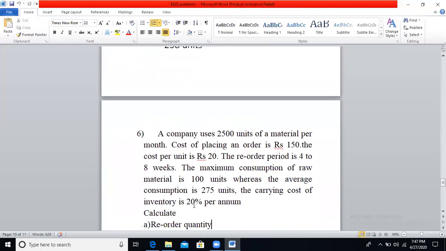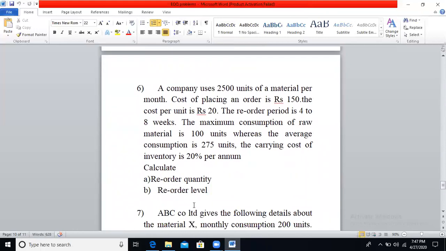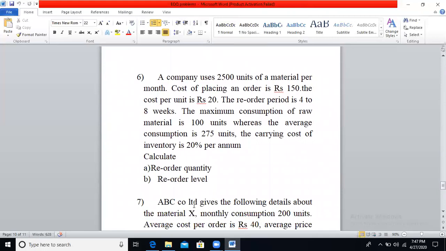The next problem is: a company uses 2500 units of a material per month. Cost of placing an order is 150 and the cost per unit will be 20 rupees. So uses means annual usage. Here they have given it on a monthly basis. You have to convert it into annual. Cost of placing an order, buying cost per order, will be 150 and cost per unit will be 20 rupees.